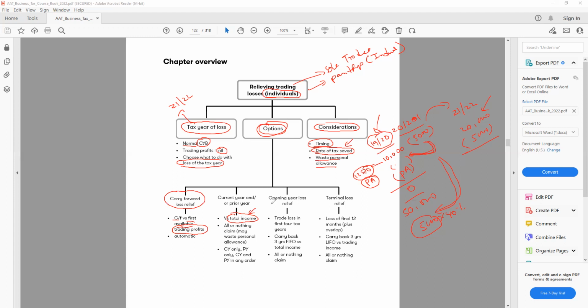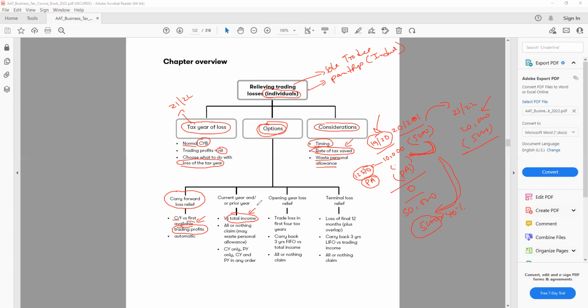So all the income can be included in total income. But the trading profit is only the profit we make from the trade. The question will make you confused between these two words, and if you are not very careful, you might make a mistake. So when I carry forward, I can only offset the loss against future trading profit.